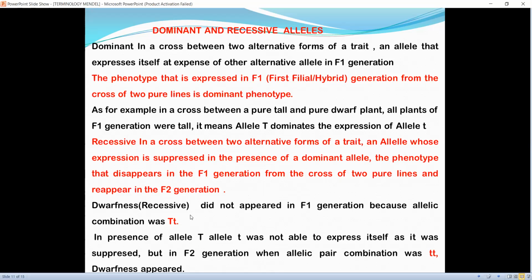Dwarfness or recessive did not appear in the F1 generation because the allelic combination was capital T small t. In presence of allele capital T, allele small t was not able to express itself as it was suppressed. But in the F2 generation, when the allelic pair combination was small t small t, dwarfness appeared.